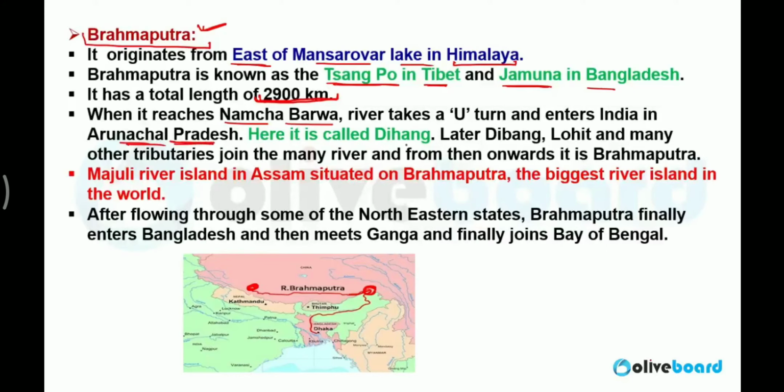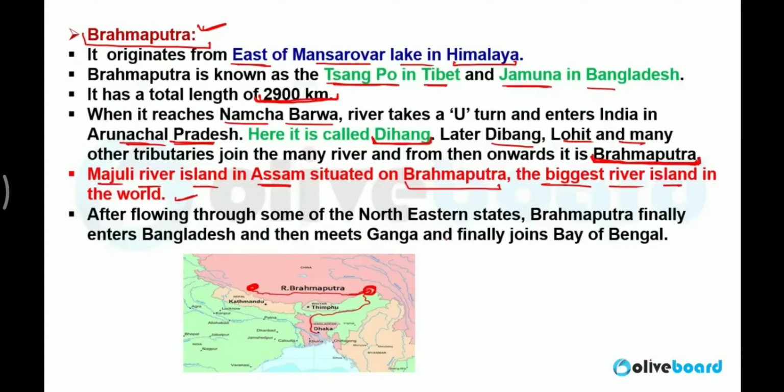In Arunachal Pradesh, it is called Dihang. Later, Dihang, Lohit, and many other tributaries join, and from here onwards it is called Brahmaputra. So Brahmaputra is the bigger form of Dihang, Lohit, and many other tributaries. Majuli River Island in Assam is situated on Brahmaputra. It is the biggest river island in the world.